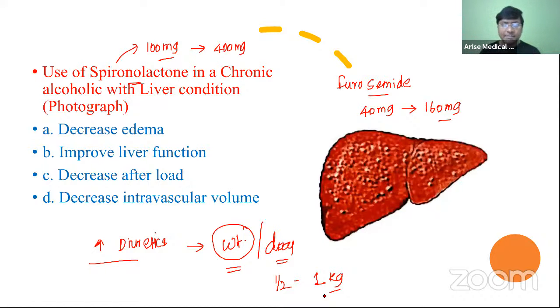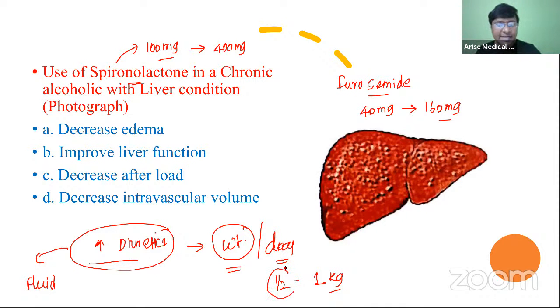Why? Because you are giving diuretics. What will these diuretics do? Diuretics will flush out the fluid, excreting the fluid which has been excessively accumulated in cirrhosis of liver. So when the fluids are excreted out, the weight of the individual should reduce, at least by half a kg. And not only that, whenever you are giving diuretics, you should also measure the abdominal girth.